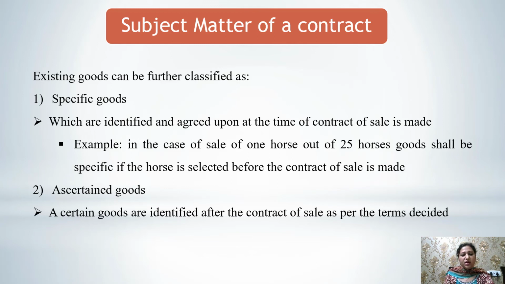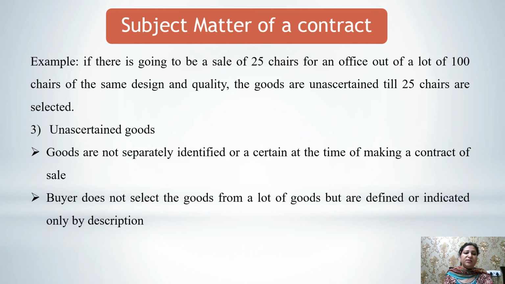Ascertained goods. Ascertained goods are identified after the contract of sale as per the terms decided. Let's see the example. If there is going to be a sale of 25 chairs for an office, out of a lot of 100 chairs of the same design and quality, the goods are unascertained till the 25 chairs are selected.